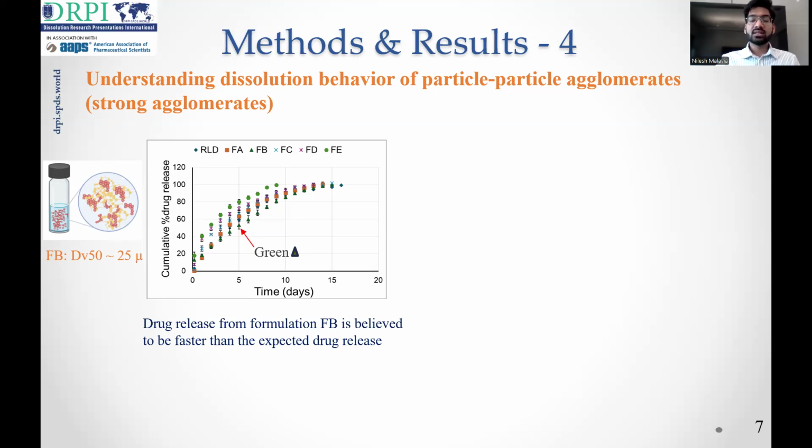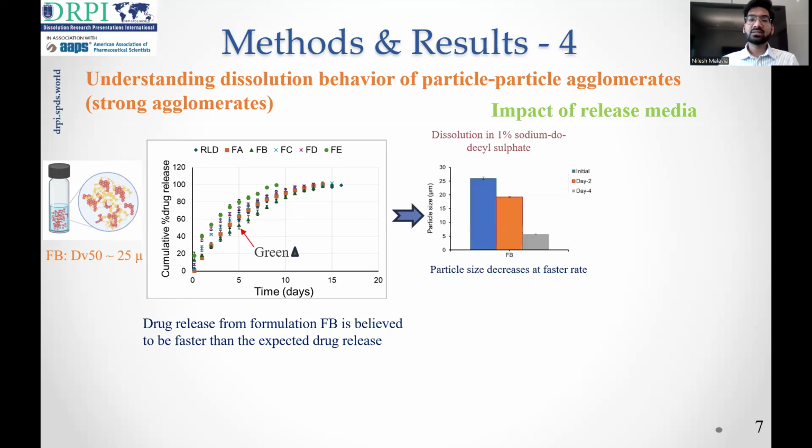So to understand this, we determined the impact of release media, wherein since the release is carried out in sodium dodecyl sulfate, what would be the impact on the particle-particle agglomerates of this media? So from the particle size data, we can see that at day 2 and day 4 of dissolution, there is a drastic drop in the particle size, suggesting that sodium dodecyl sulfate might be having a stabilizing impact on these particle-particle agglomerates, allowing these particles to rapidly deagglomerate and increase the drug release rate.